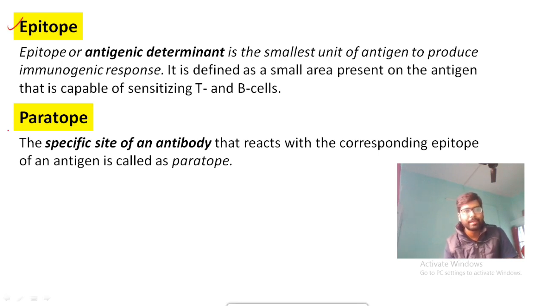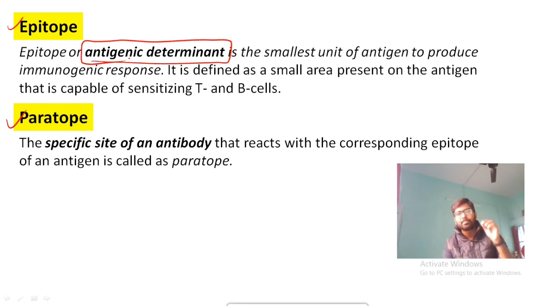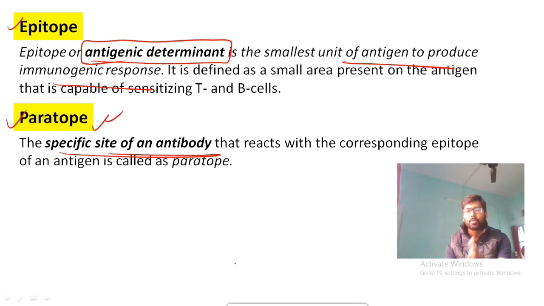Then coming to epitope and paratope. What is an epitope? Epitope is a part of your antigen. It is also known as the antigenic determinant. It's the smallest part of your antigen that is going to produce your immunogenic response. What is a paratope? Paratope is a specific site of the antibody that reacts with the antigen's